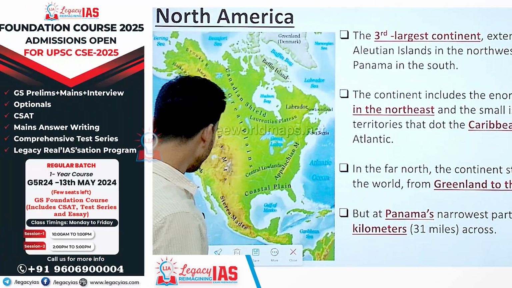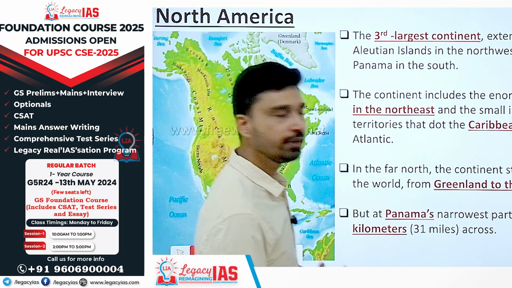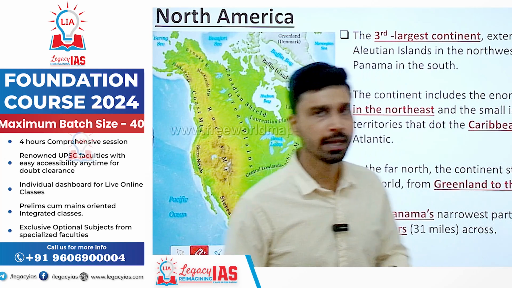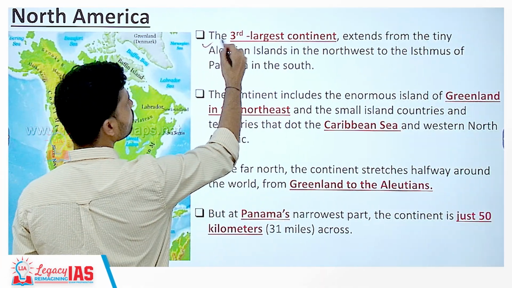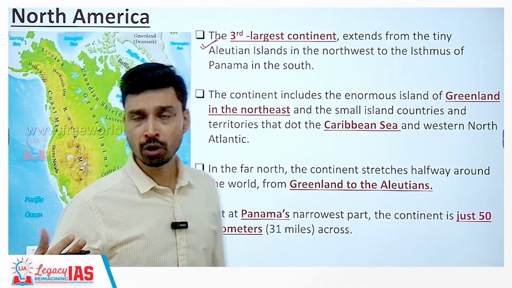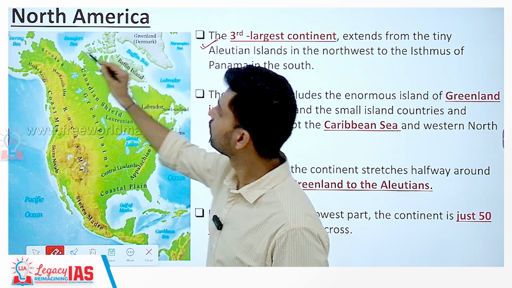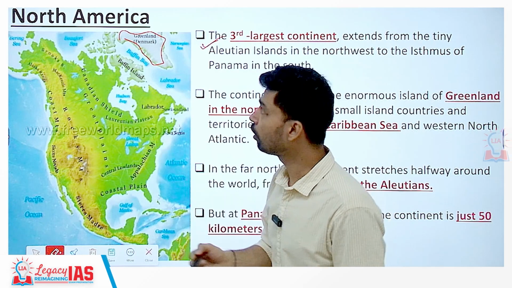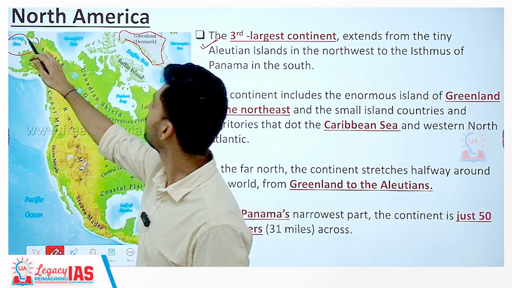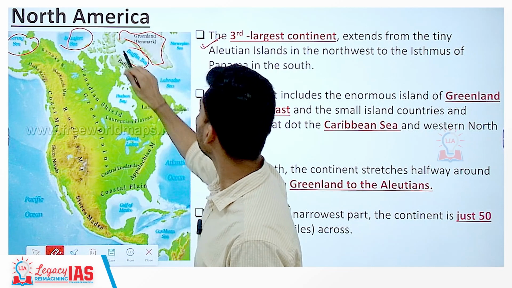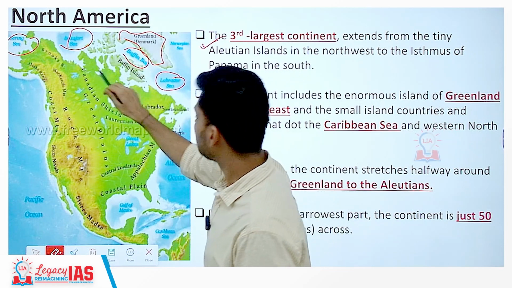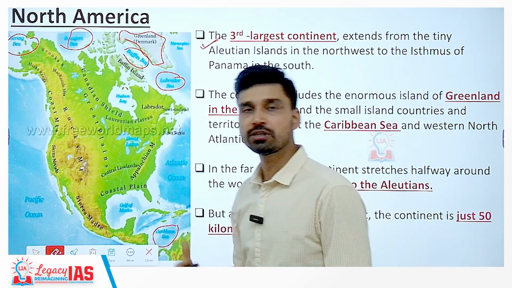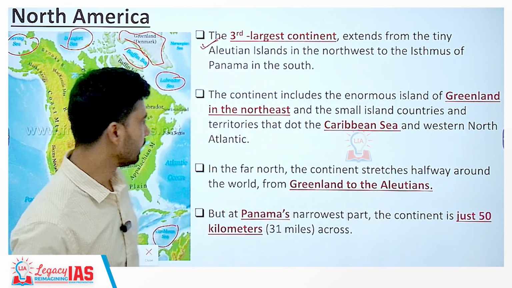Before going into details about the geographical features of this continent, let us try to understand some important points about it. As we discussed before, it is the third largest continent in the world. Overall, it is extending all the way from the north. In the north, you have Greenland, that is a territory of Denmark, which is also part of the North American continent. Then as you can see, you have the Bering Sea, the Beaufort Sea, Baffin Bay, the Labrador Sea, and then all the way extending further to the Caribbean Sea. That is the north to south extent of this continent.